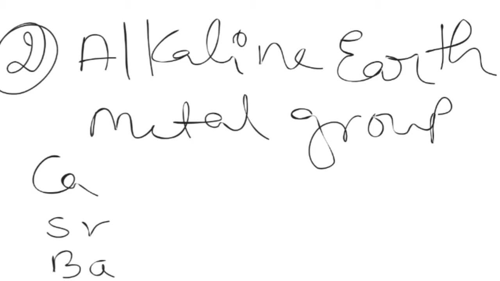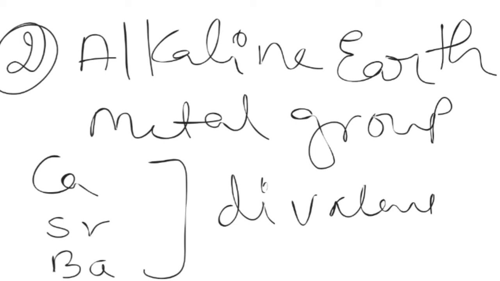All their oxides are alkaline in nature. All three elements have valency 2, also called divalent. These three elements are a triad and are called alkaline earth metals because their oxides are alkaline in nature and existed in the earth's crust. So these oxides were called alkaline earths and hence alkaline earth metals.